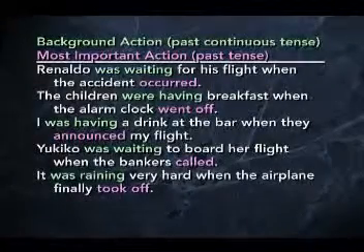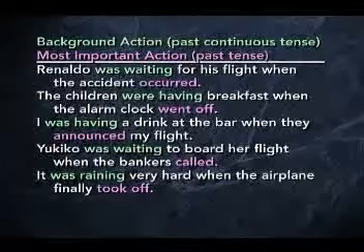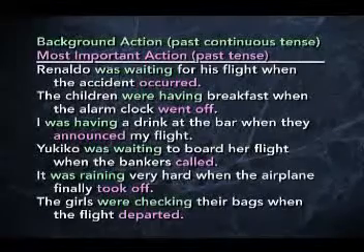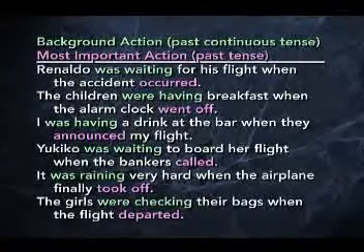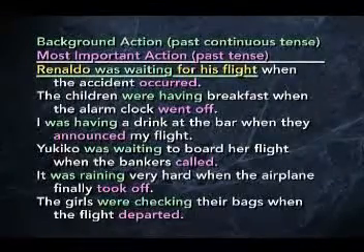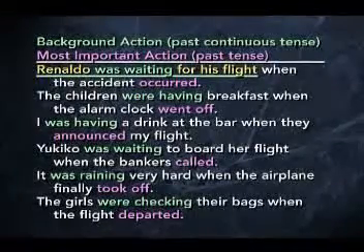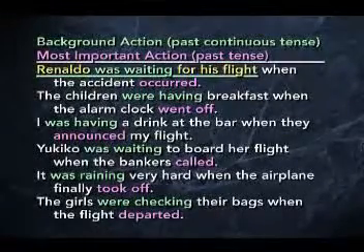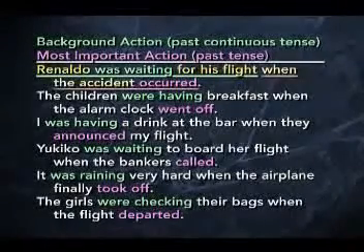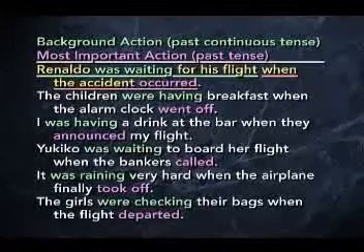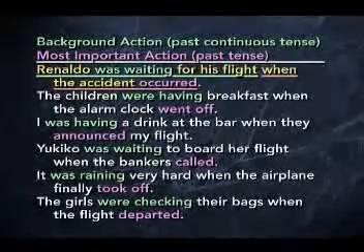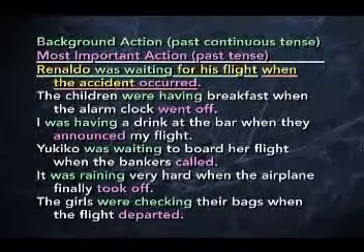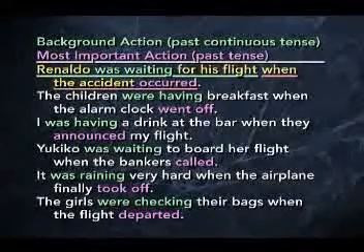It was raining very hard when the airplane finally took off. The girls were checking their bags when the flight departed. Oh dear, they missed it. Note, in each of these sentences, there are really two sentences, or clauses, we call them, right? One clause contains the background verb: Ronaldo was waiting for his flight. One clause contains the main event: when the accident occurred. The first action is continuous, therefore kind of like a background, and the second action is short, happens quickly.